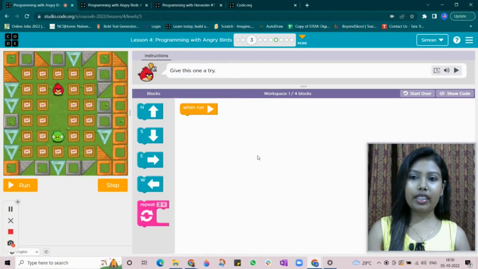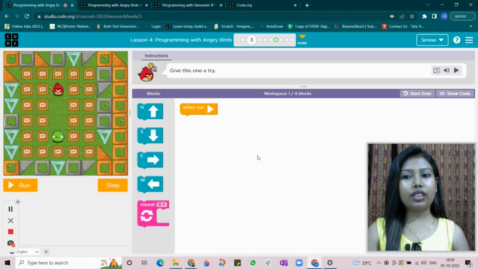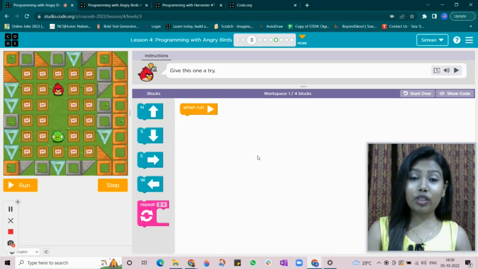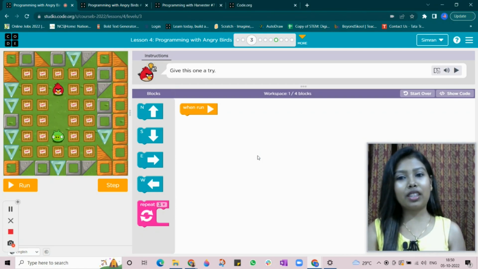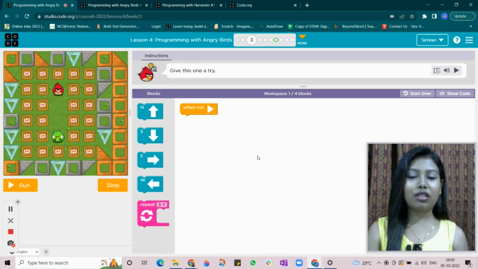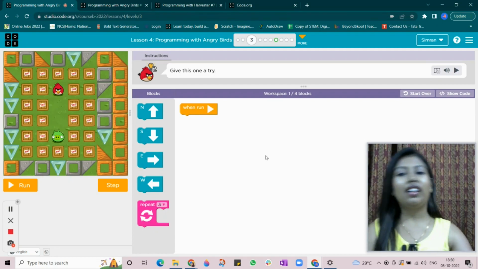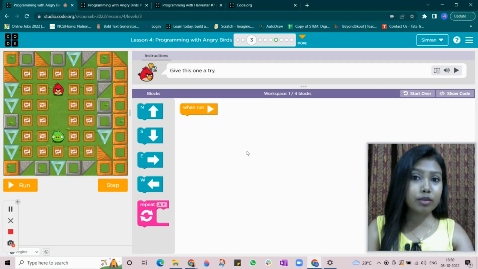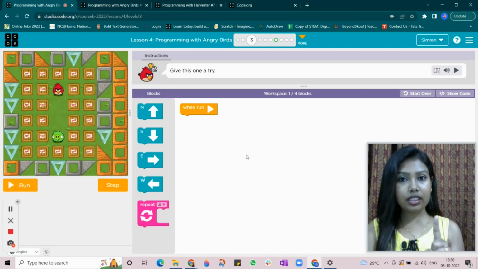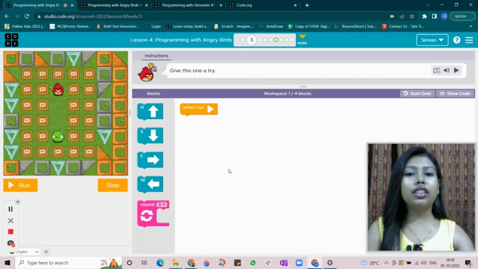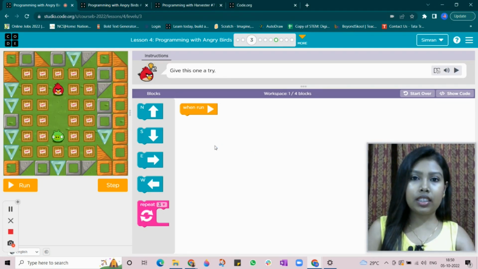Okay, so I have shared my entire screen with you, and as you can see we have a very interesting Angry Bird game. If you do not know which game this is, you can watch my past videos. I have explained how to play this and how to beat a level and go ahead. Okay, so there are two types of sequence. First is fixed sequence, second is flexible sequence. We are going to understand what exactly they are. First, let's see what is fixed sequence.